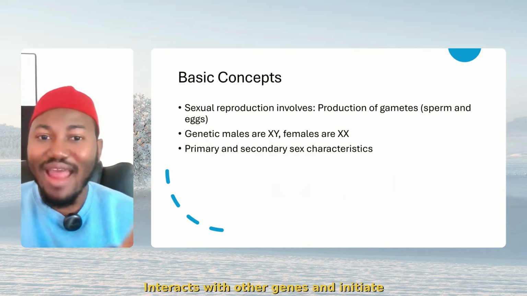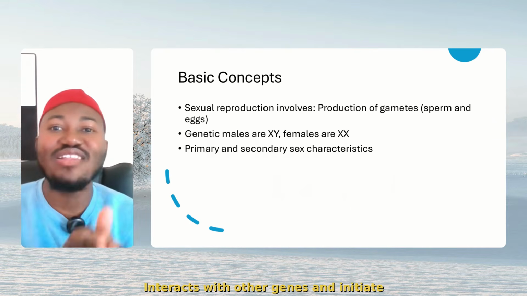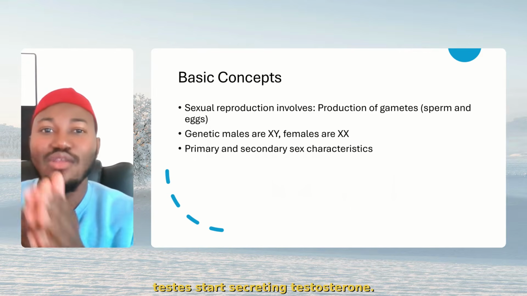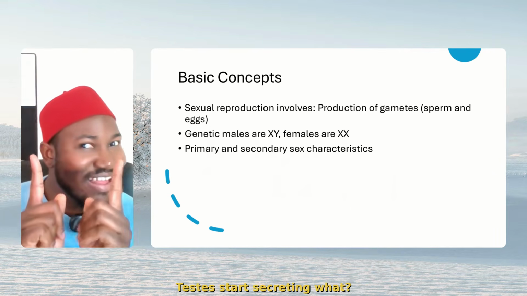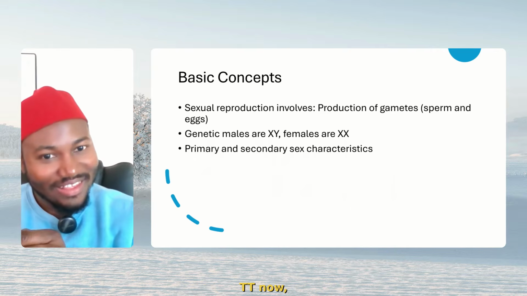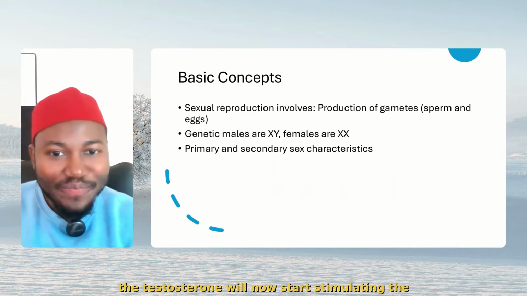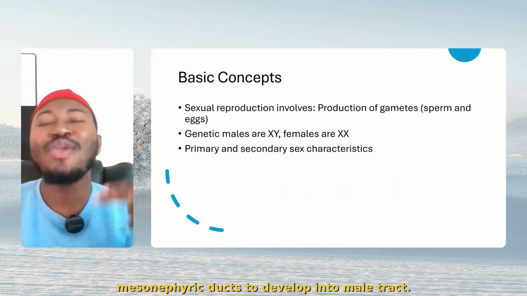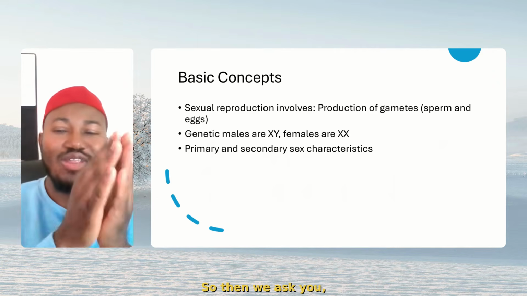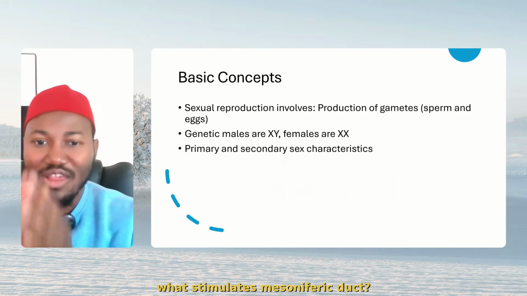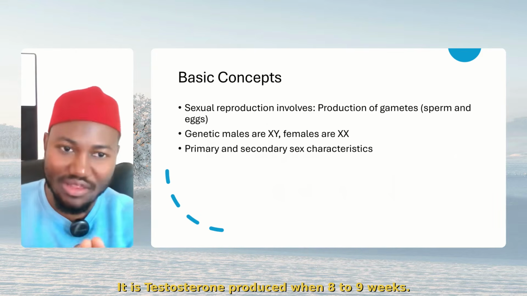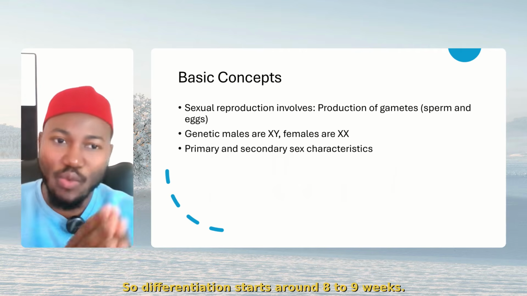TDF interacts with other genes and initiates development of the testis. In 8 to 9 weeks, the testis starts secreting testosterone. Now, the testosterone will start stimulating the mesonephric ducts to develop into the male tract. So they will ask you, what stimulates the mesonephric duct? It is testosterone, produced when? 8 to 9 weeks. So differentiation starts around 8 to 9 weeks.